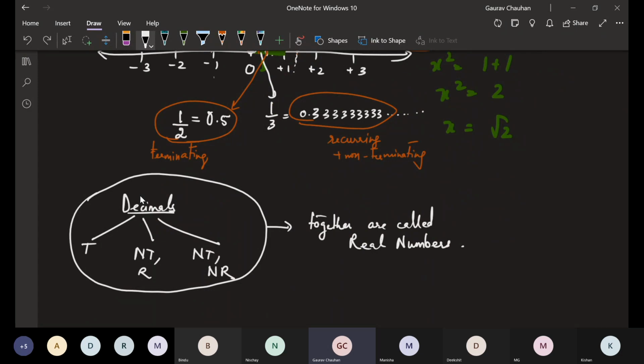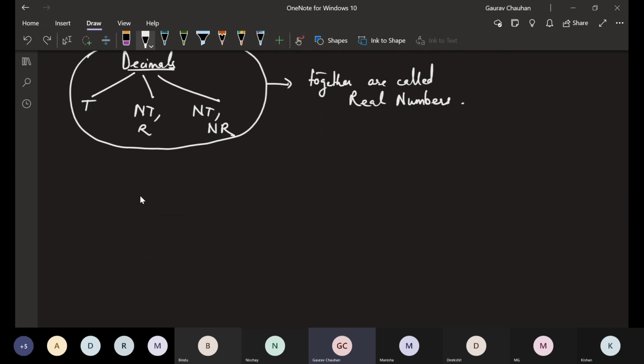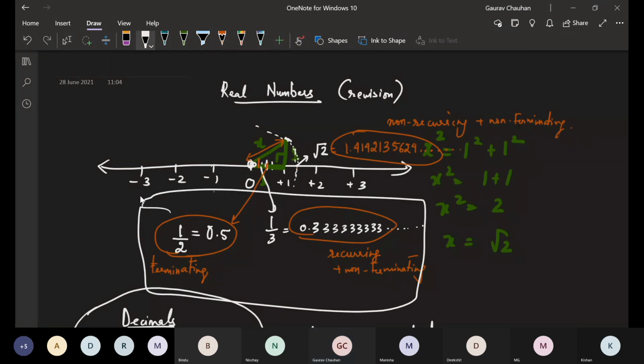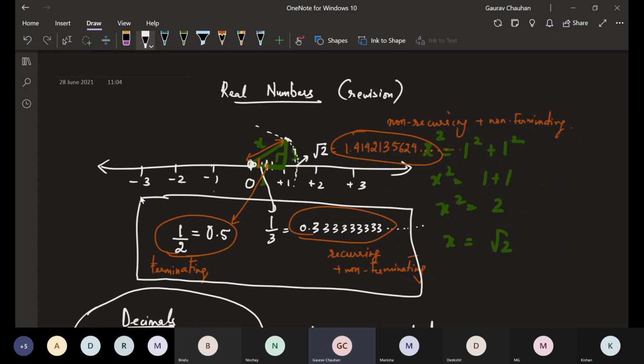And we're coming to that right now, in the understanding that the basic division happens in this. These two together are called what? Terminating and non-terminating recurring.